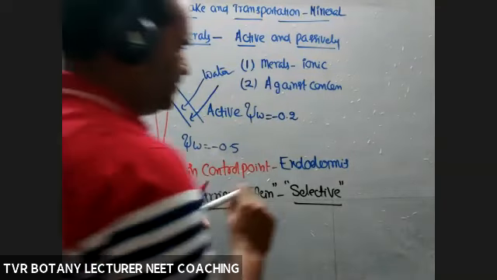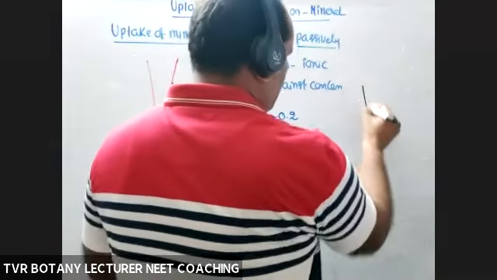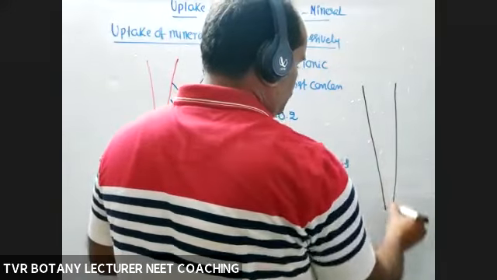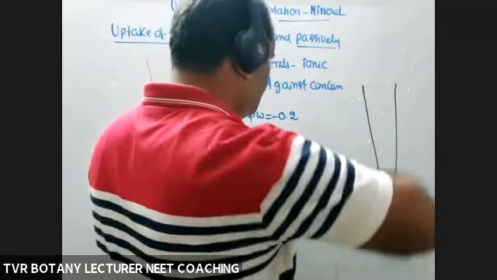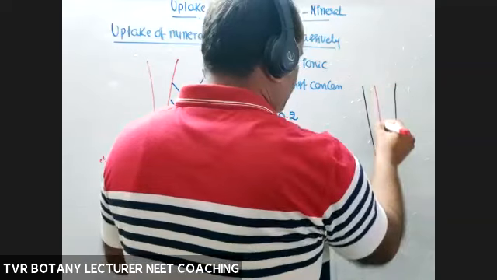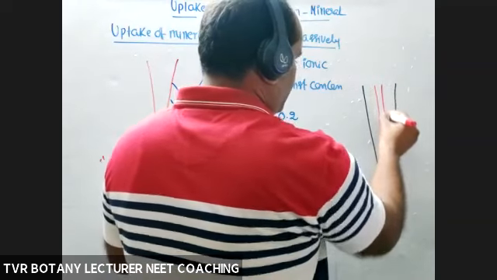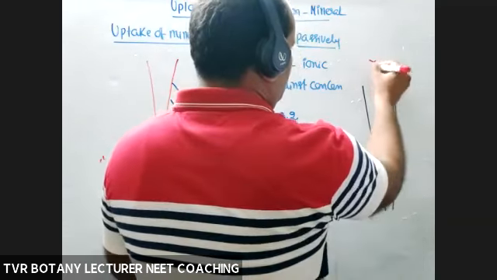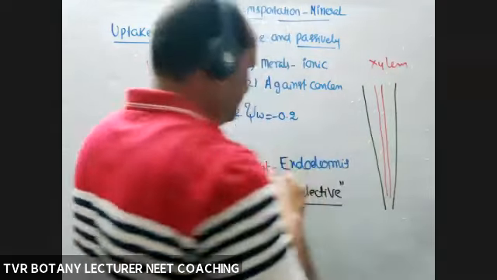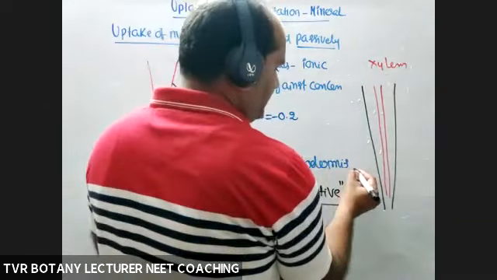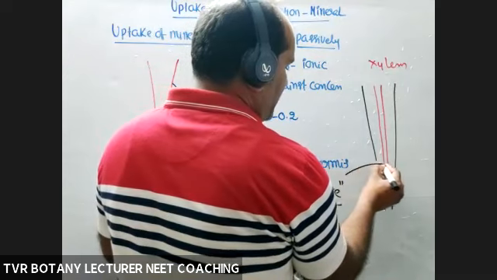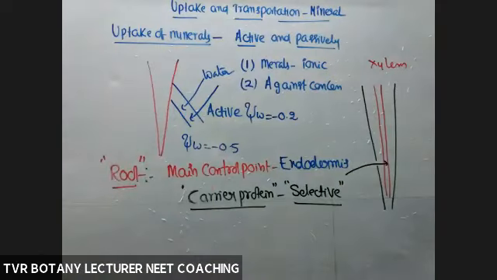From there, for example, this is a root system. So ultimately, minerals are available within the xylem. For example, this red colored one is a xylem. So here, by means of either active or passive, inorganic nutrients are available within the xylem.